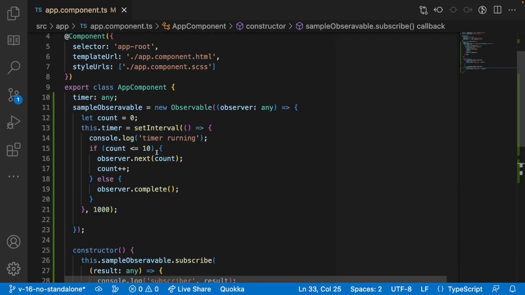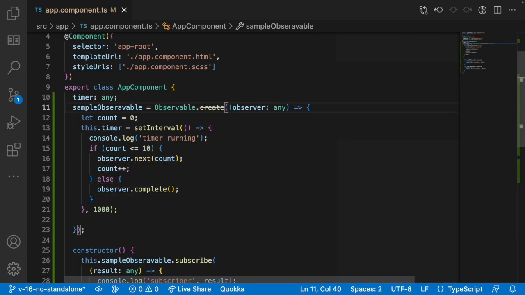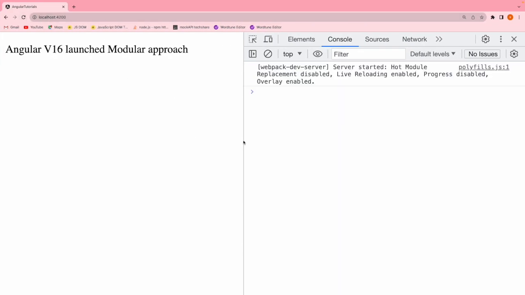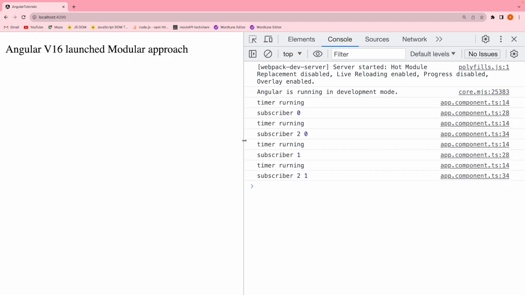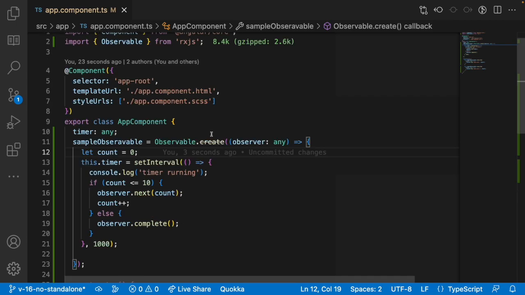So this is one way to use your observables. There is one more way: just remove this new and use .create. This is deprecated, but still you can use it. This create method is also a newer fashion of creating your observables, and it is extended from your Observable class. So here also you can use the same way. Let me go here, clear this off, and reload. You can see you are getting the same output, but it is deprecated, so better not to use this create method.